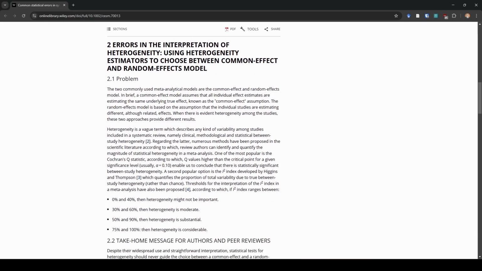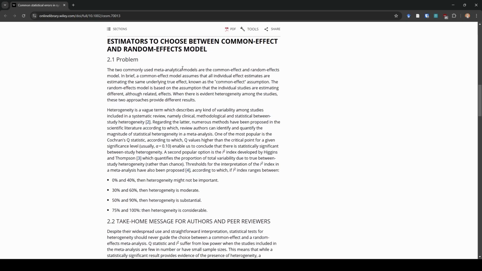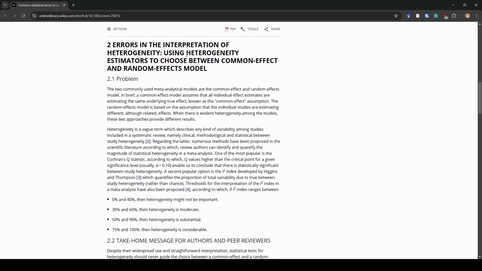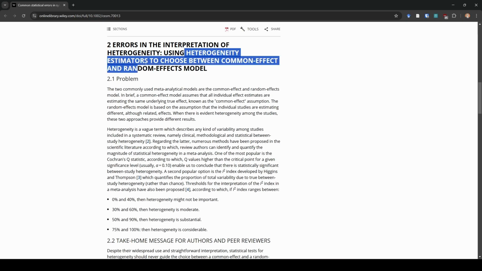Second, errors in interpretation of heterogeneity. This is one that drives me crazy. I see it all the time. Well, I shouldn't say all the time. Less than I used to, but more than I should. Okay, so using heterogeneity estimators to choose between, they call it a common effect, but fixed effect and random effects models. That is not what heterogeneity estimators are for. That is not what you should be making your decision of fixed versus random effects based on. The fixed versus random effects question comes down to the nature of your data itself. It has nothing to do with the heterogeneity estimators.